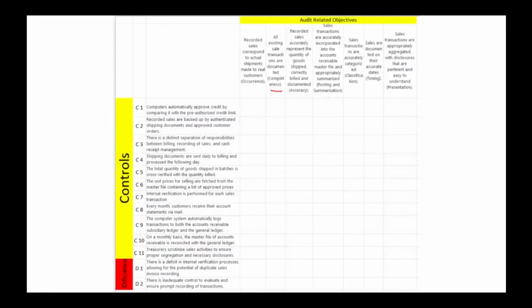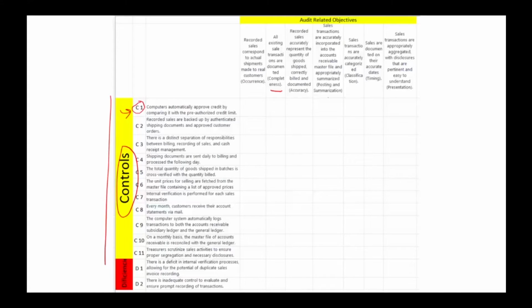Now on the left-hand side, what you have is the controls, and I listed 11 controls. You could have more controls. What I'm going to do is look at a control and match it, for example C1, to the audit-related objective it satisfies. Because if I'm looking at sales, and by extension accounts receivable, I'm looking to see what controls I have that meet the sales and accounts receivable objectives. Let's take a look at the controls and see how we are meeting those audit-related objectives.